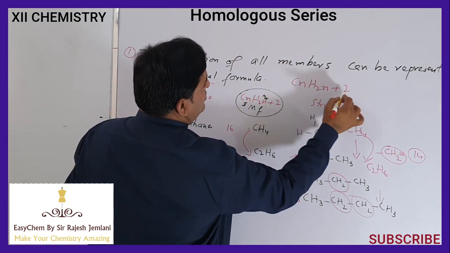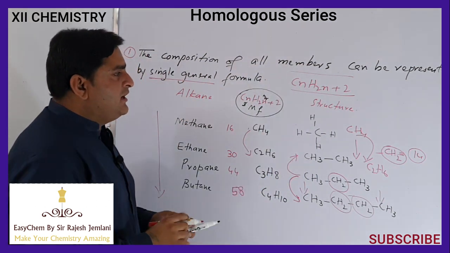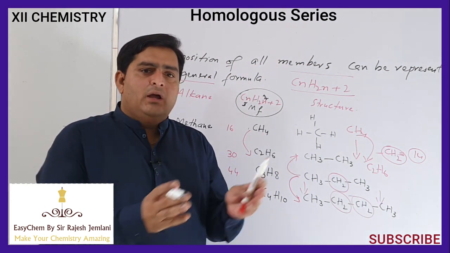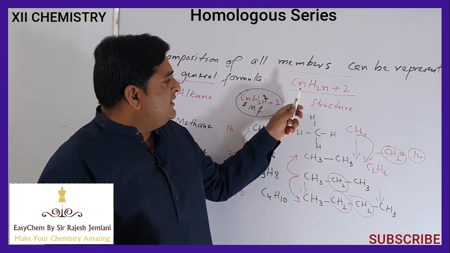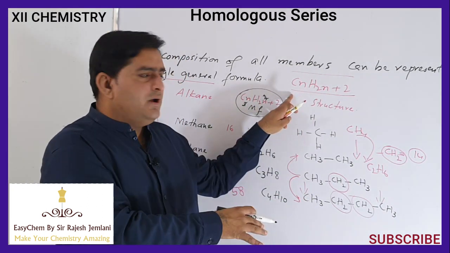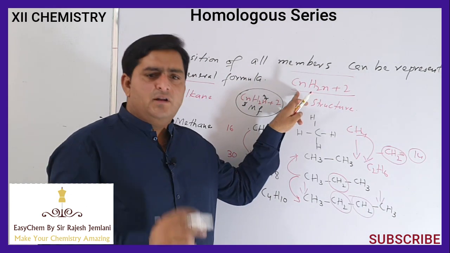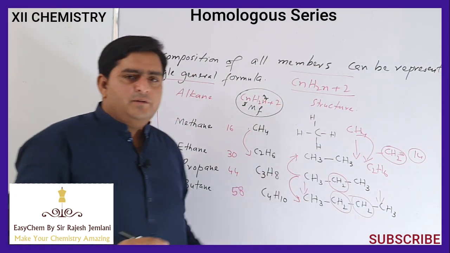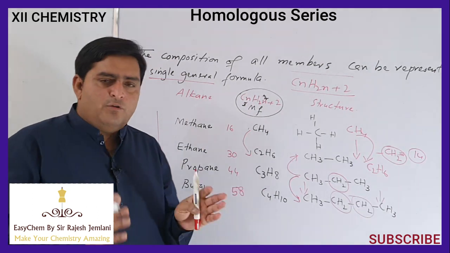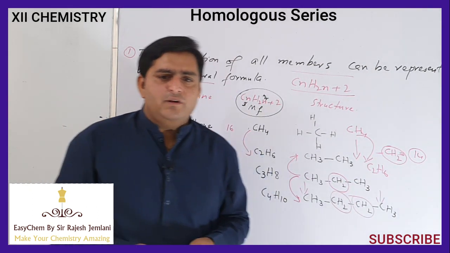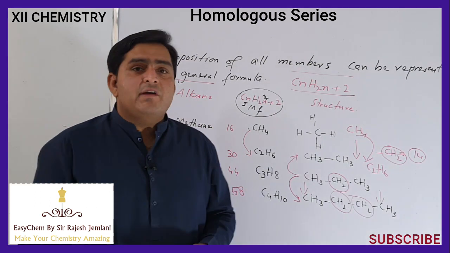CnH2n+2. We can represent any alkane having 3 carbons or 300 carbons, 1 carbon or 10 carbons. All the members of this homologous series of alkanes can be represented by this single general formula. So in this way, the members of a homologous series are differentiated by what? A CH2 group.